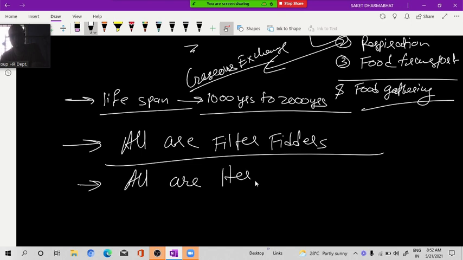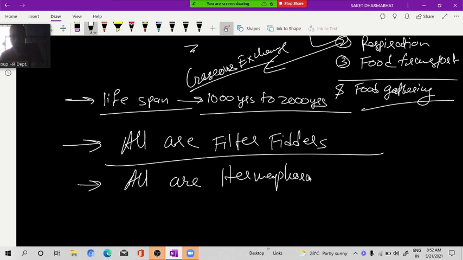Sir, the particles get filtered through what, sir? Big particles remain outside and small particles go in, because the size of the ostia is very small. So it acts like a filter. Okay, so small-sized particles can cross it and go inside, but big-sized particles can't go inside. Understood, sir.